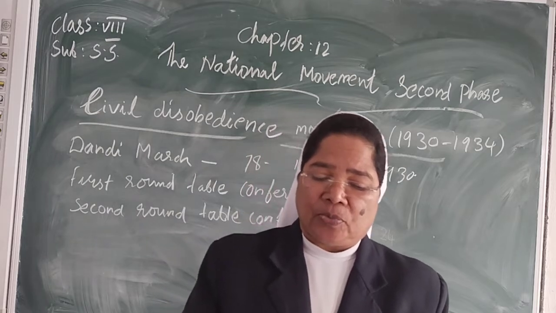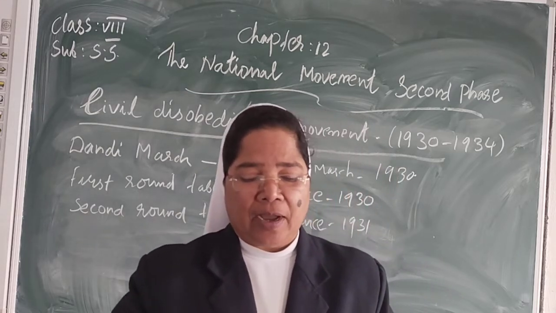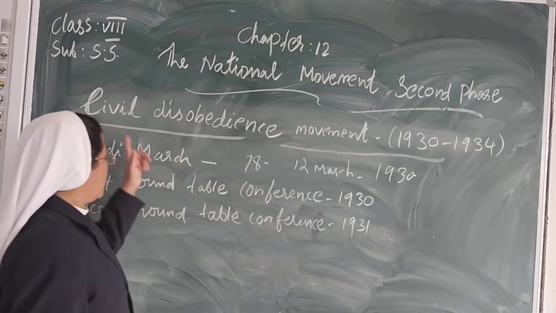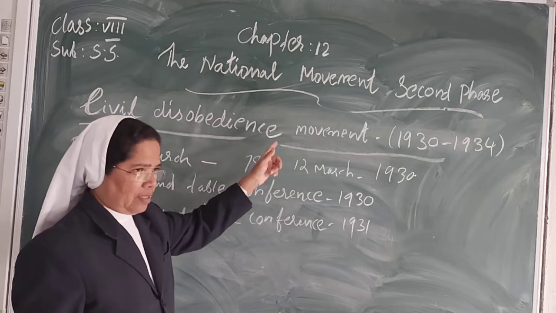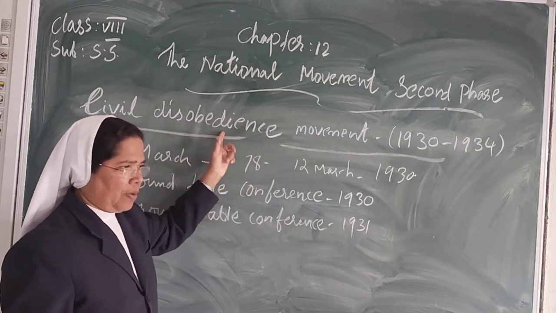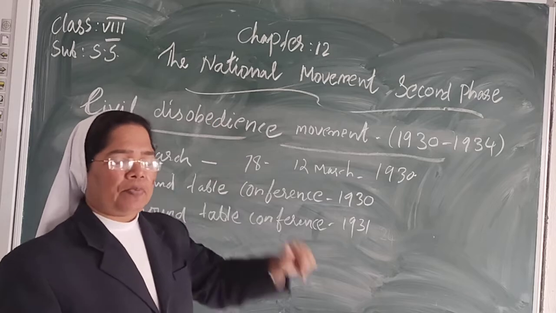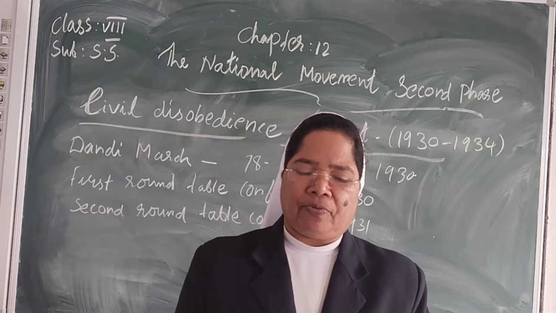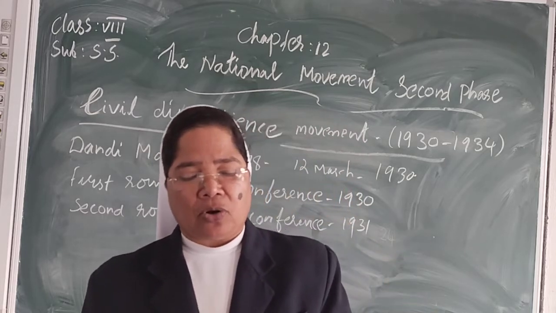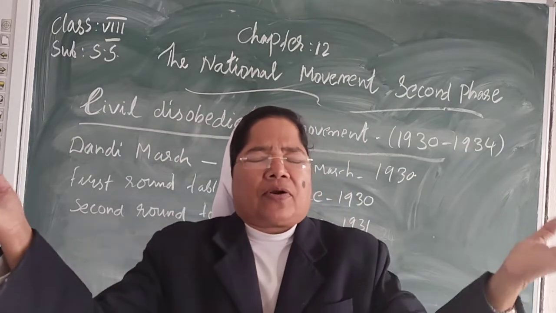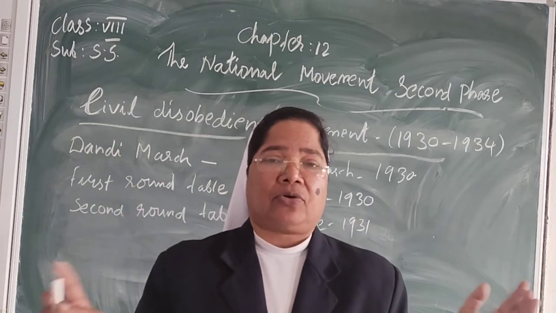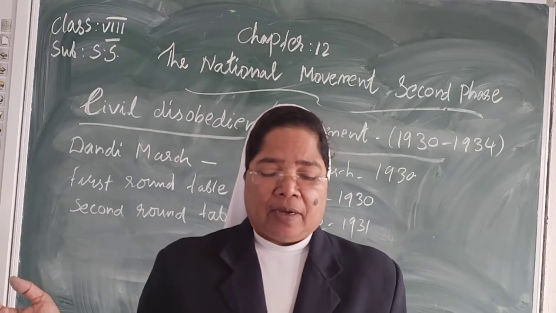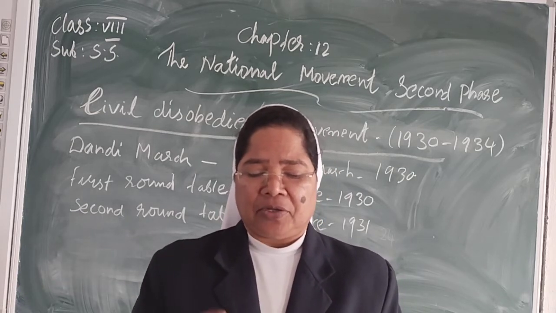The civil disobedience movement carried forward the disobedience. Do you understand that? This is the civil disobedience movement. They did not obey the British government. They disobeyed. The civil disobedience movement carried forward the unfinished work of the non-cooperation movement. They did a lot of work, unlimited work. The whole country became involved in it and life came to a standstill.